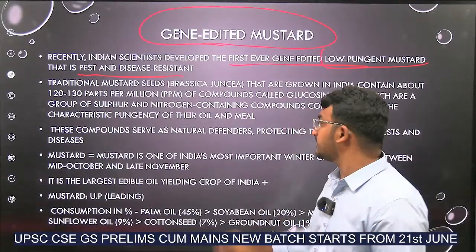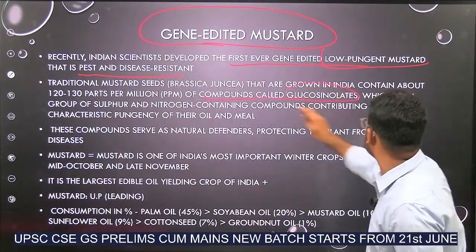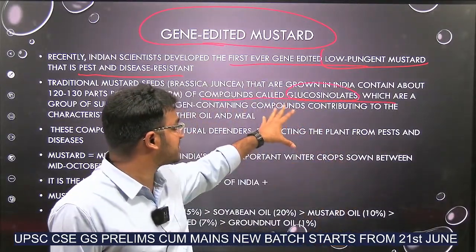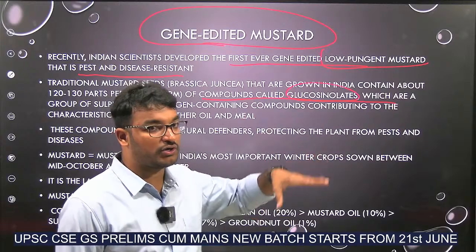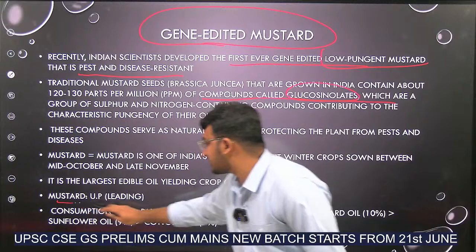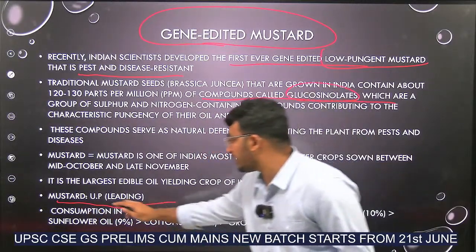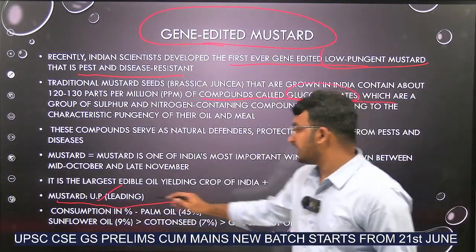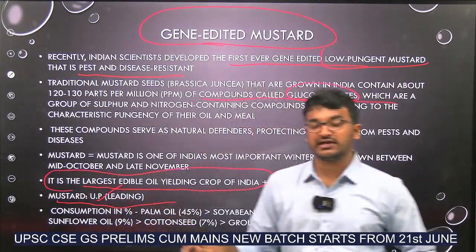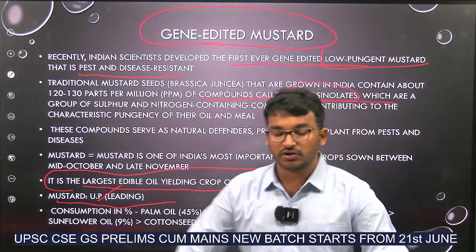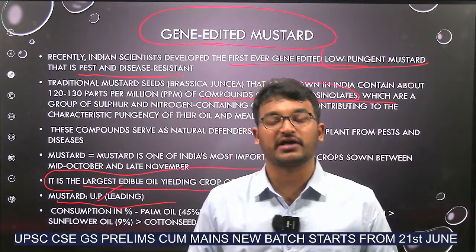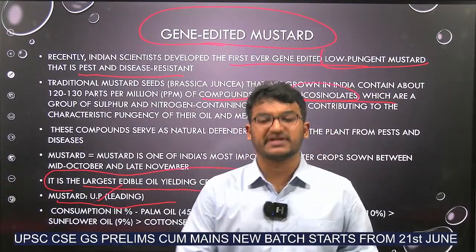In the traditional mustard, there is a compound called glucosinolate. This gives the pungency. Now they have suppressed this glucosinolate to make it low pungent. And as per the data, mustard is produced more in Uttar Pradesh, and it is the largest edible oil yielding crop of India. We all know that we are importing oil from foreign countries because our oil farms are very few in India.